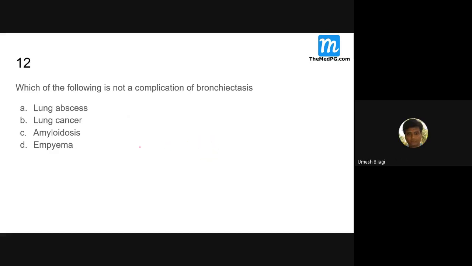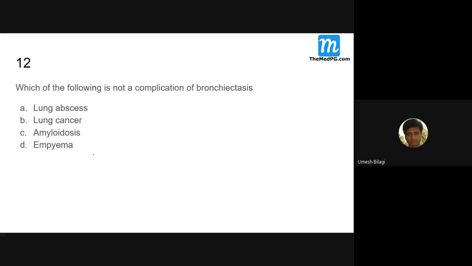What type of amyloidosis do you get in bronchiectasis, primary or secondary? Secondary amyloidosis. You read about amyloidosis then tomorrow. Tomorrow's homework is Kartagener syndrome and amyloidosis. You have to read. There can be a lot of questions on that.